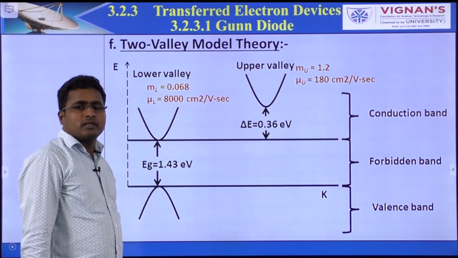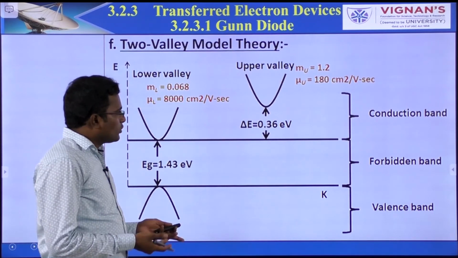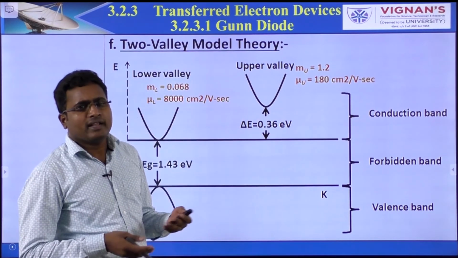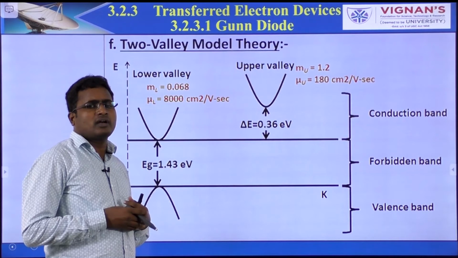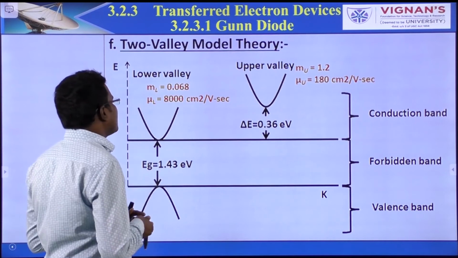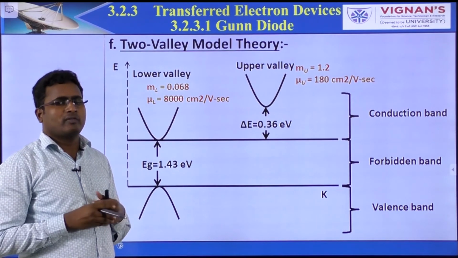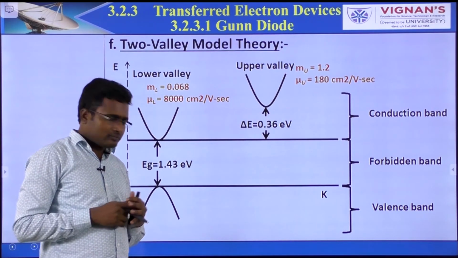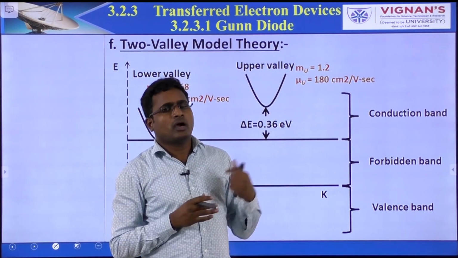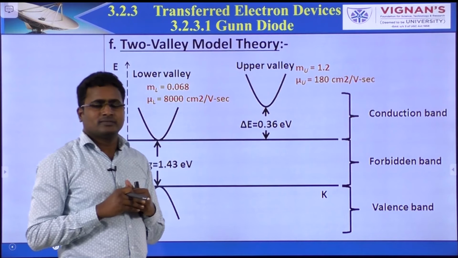Now coming to the next one, the two valley theory. In the continuation, two valley theory means the energy band diagram. Why is it two valley? This energy band diagram is also called the two valley energy band diagram. Why is it two valley? In the conduction band there are two valleys, the lower valley and the upper valley. But in normal silicon, germanium, we have only one valley. But in compound semiconductors, gallium arsenide, indium phosphide, cadmium telluride, there are two valleys.